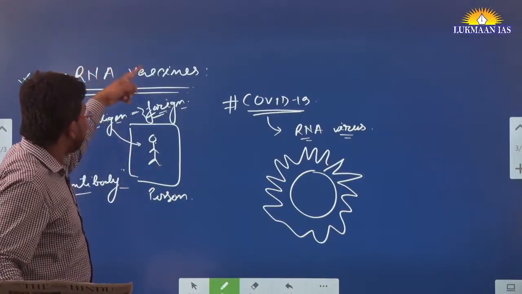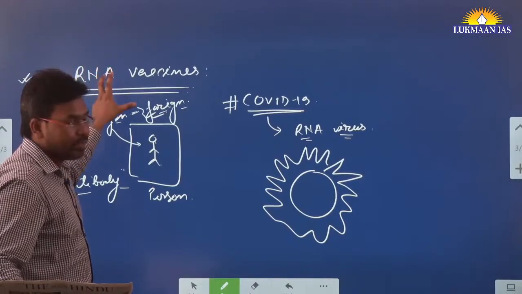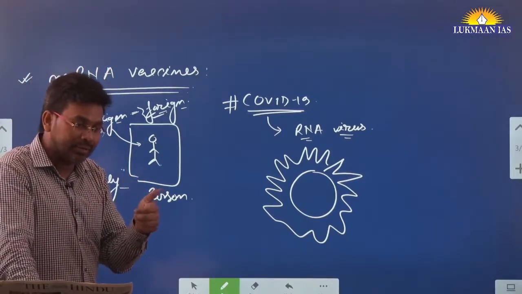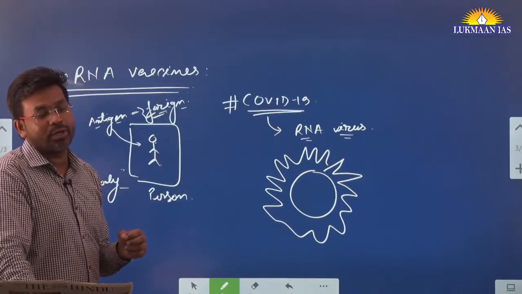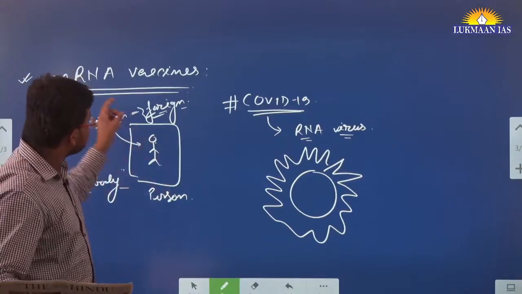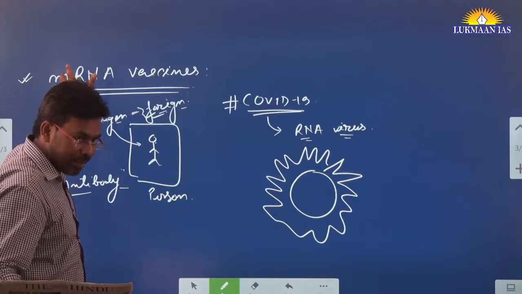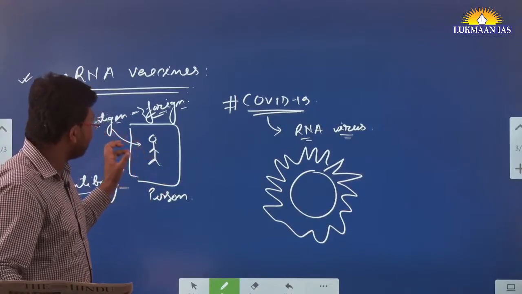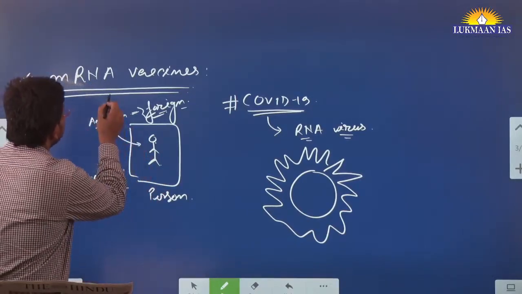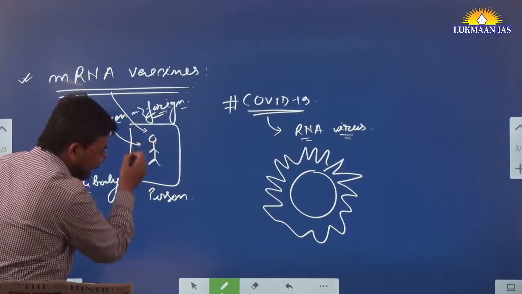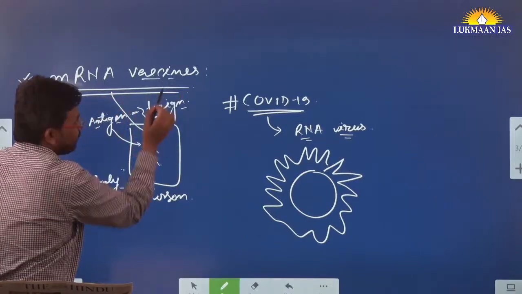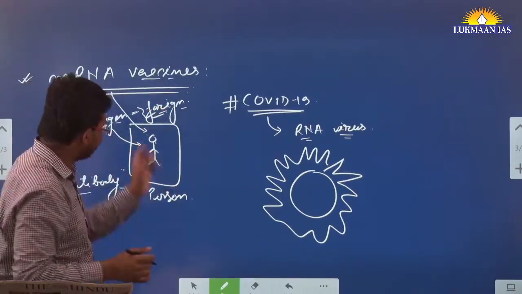But in this mRNA vaccine, we do not use dead viruses or weak viruses. This kind of mRNA is developed in the lab, and after developing it, they give a normal human body this particular vaccine.